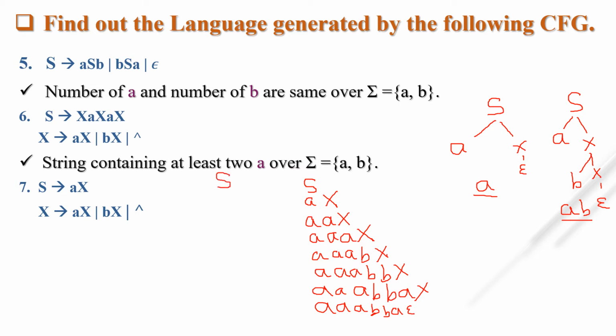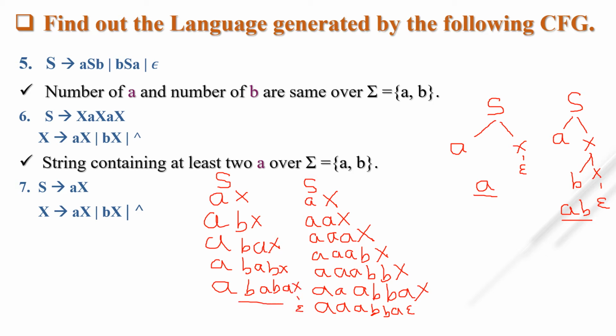Suppose I am deriving S tends to first ax, then x tends to bx. Then suppose x tends to bx again. So I can take any combination of a and b. You can see, instead of x I am taking ax, and at last I am putting null.